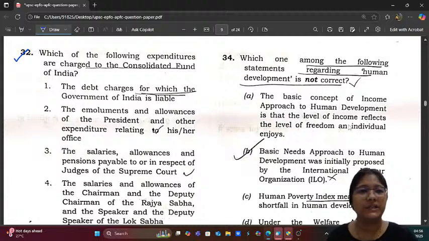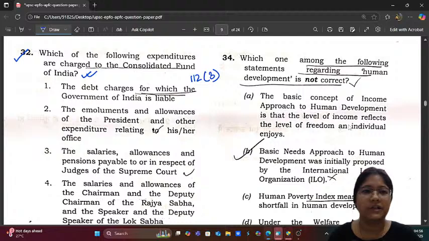Which of the following expenditures are charged to the Consolidated Fund of India? So, to the Consolidated Fund of India, Article 112, what are charged? The debt charges for which the Government of India is liable. Expenses are charged here itself. So, 1 is correct. The emoluments and allowances of the President and other expenditures relating to her office. Yes, for the President it is charged on the Consolidated Fund of India.